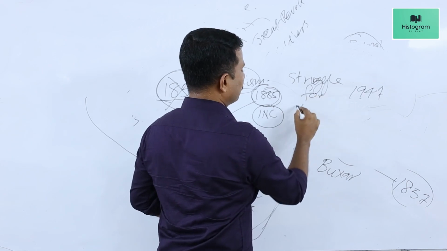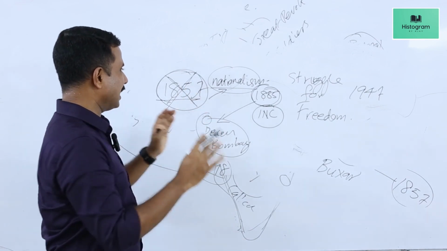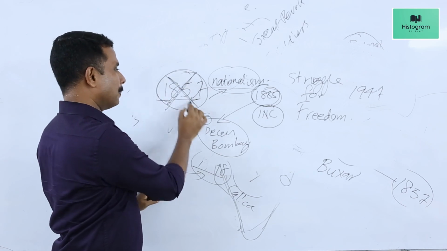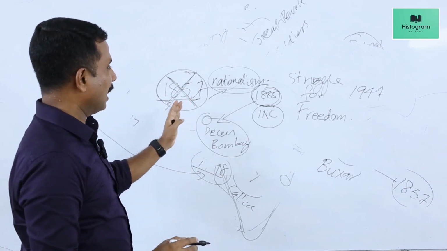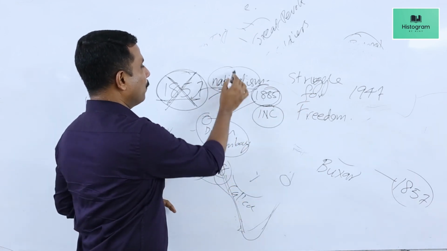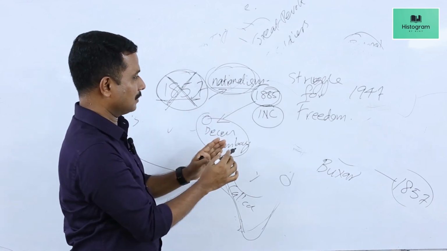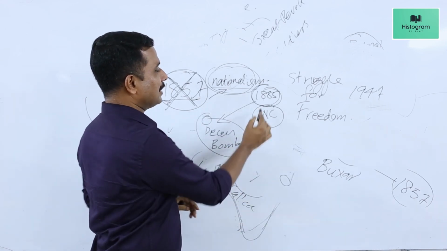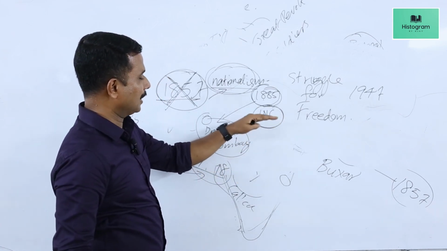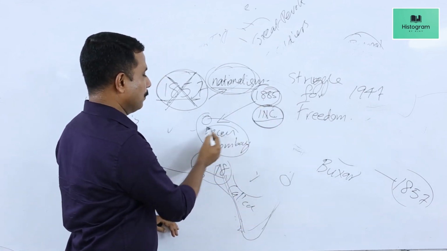And 1885 to 1947, we call it the period of India's struggle for freedom. I repeat, in 1857, there was a great massive uprising against the British, but the British suppressed this uprising of Indians and continued their exploitation of India, against which Indians propagated ideas of nationalism, started a large number of political organizations. As a result of all of this, in 1885, the first All India political organization known as the Indian National Congress was formed in Bombay.